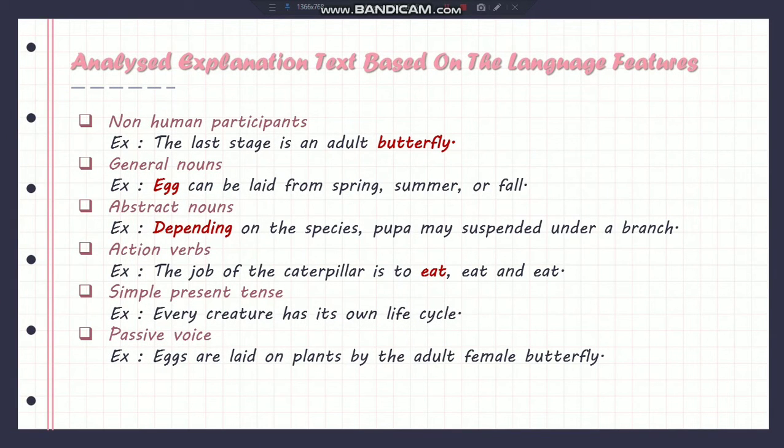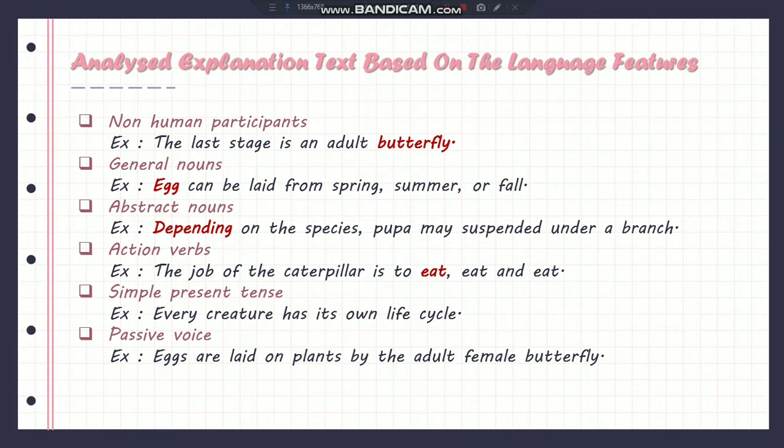Next, we will analyze the explanation text based on the language features. 1. Non-human participants are contained in the sentence: The last stage is an adult butterfly. So, an example of a non-human participant is butterfly. 2. General nouns are contained in the sentence: Eggs can be laid from spring, summer, or fall. So, an example of a general noun is egg.